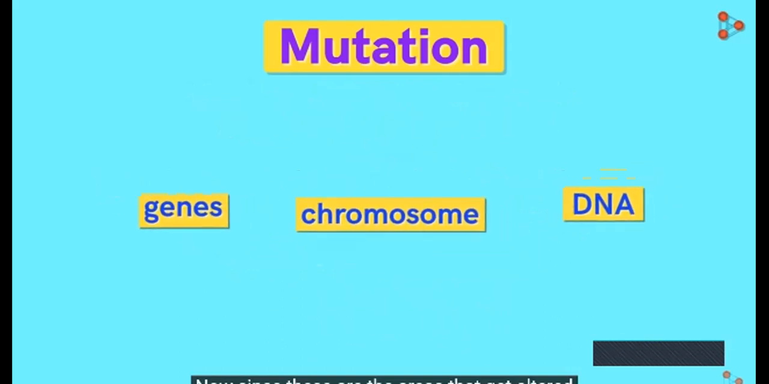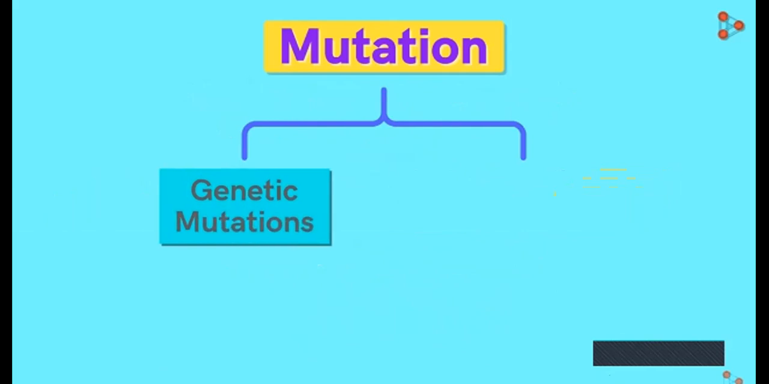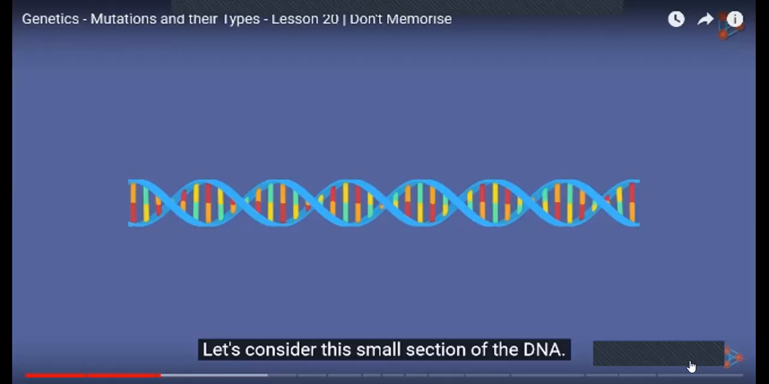Now, since these are the areas that get altered, mutations are categorized on the basis of them. The two major types of mutation are genetic mutation and chromosomal mutation. Let us see these types. Let's consider this small section of the DNA. Let's say that this part changes into another.